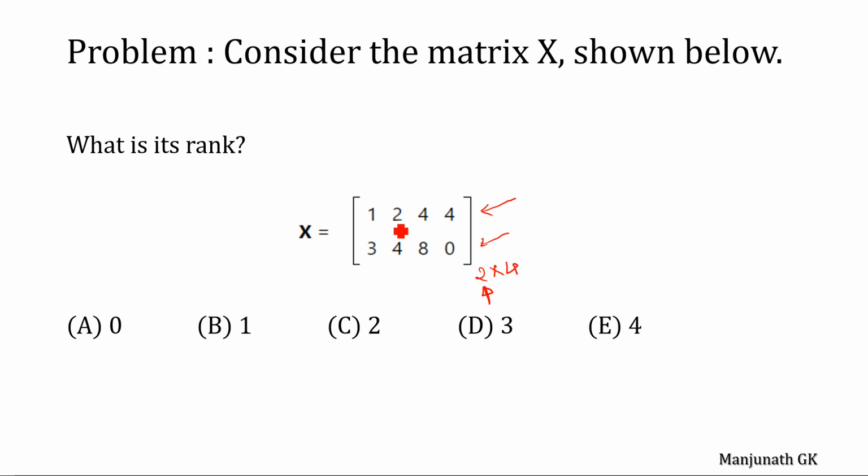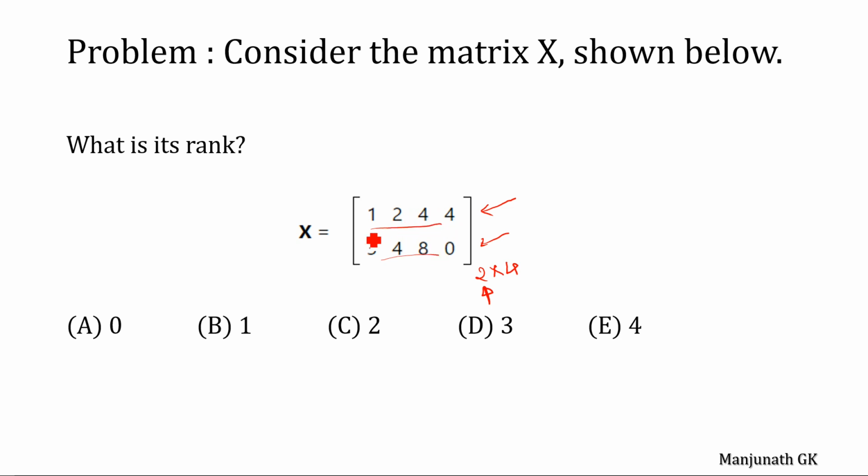So, can we express any one of the vectors using another vector here? No, it is not possible. They are independent of each other. If you multiply 2 into r1, it is 2 into 1 is 2, 2 into 2 is 4, 2 into 4 is 8.